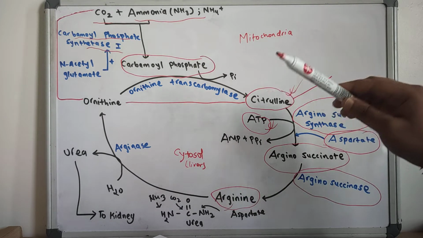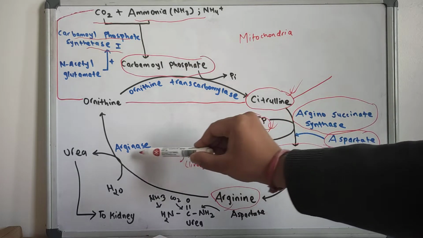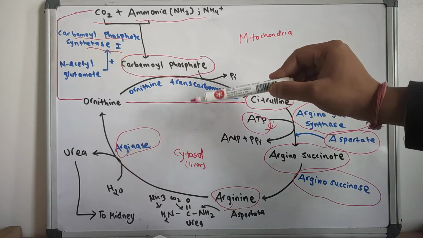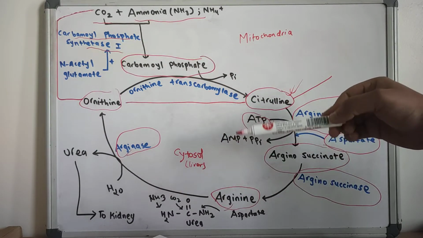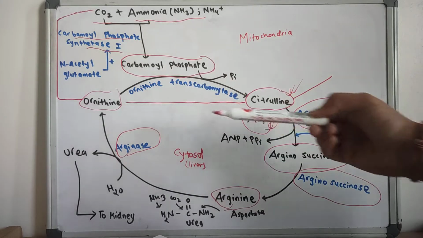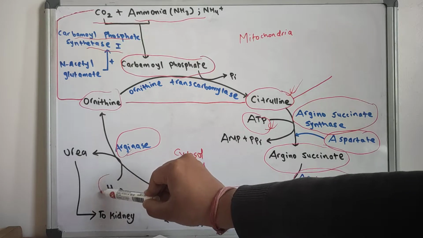So we have the molecule arginine, and with the help of the enzyme arginase, ornithine is formed. And while the arginine is converted into ornithine with the help of arginase, in this step